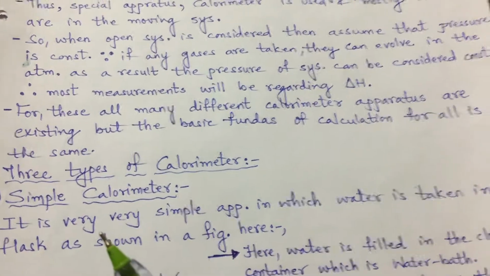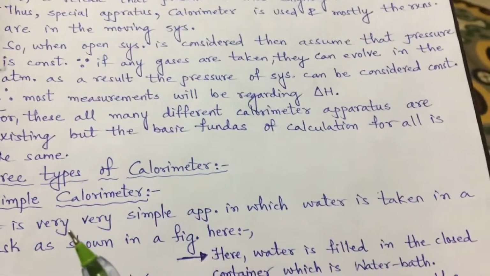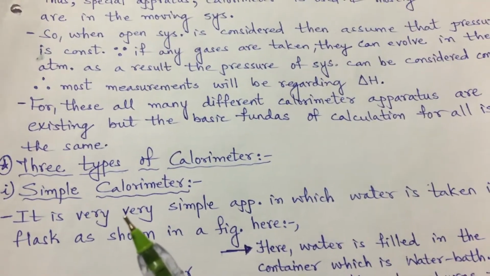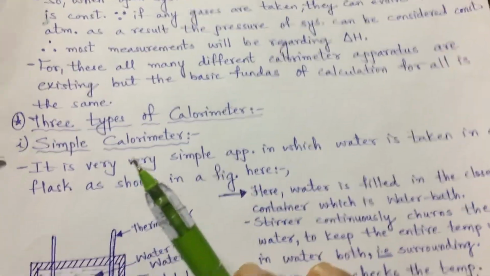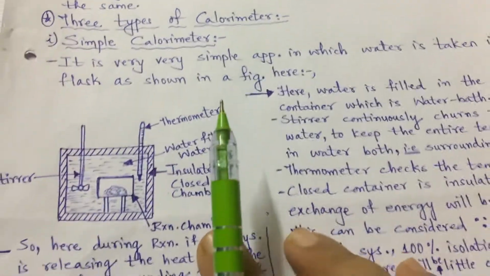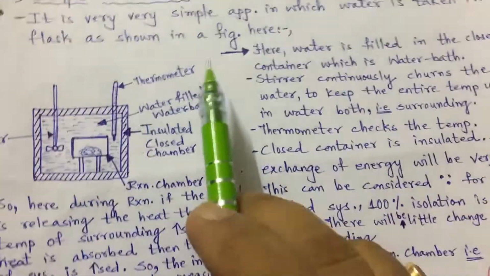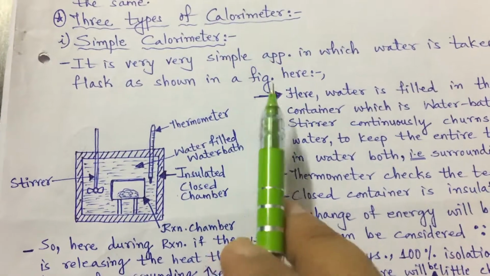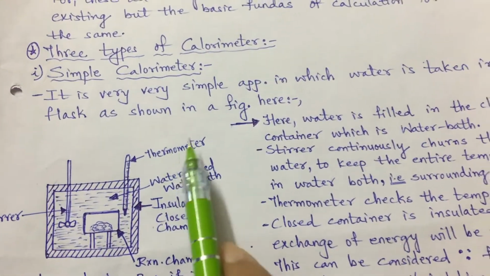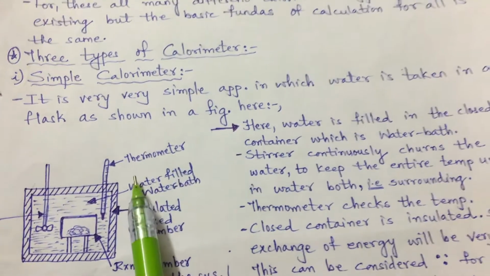Now different calorimeters exist, but the basic fundamentals of calculation for all are the same. There are 3 types of calorimeter. The first one is the simple calorimeter. It is a very simple calorimeter giving an idea about a sample with water taken in a flask.